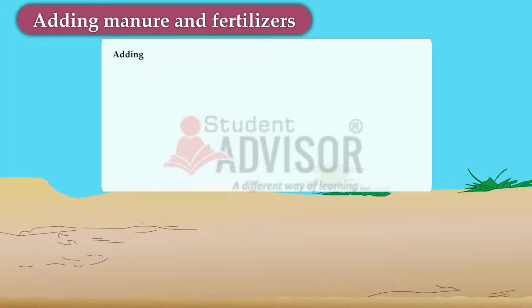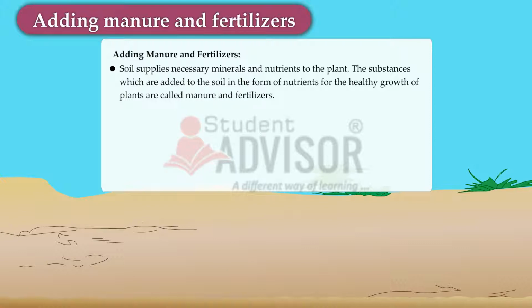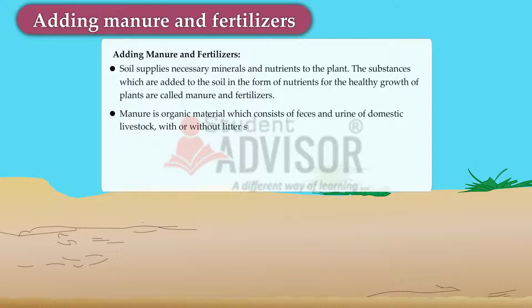Adding manure and fertilizers. Soil supplies necessary minerals and nutrients to the plant. The substances which are added to the soil in the form of nutrients for the healthy growth of plants are called manure and fertilizers. Manure is organic material which consists of feces and urine of domestic livestock, with or without litter such as straw, hay, or bedding.